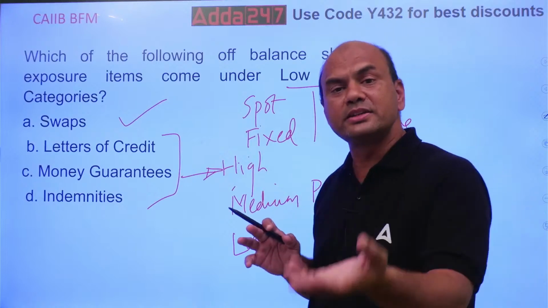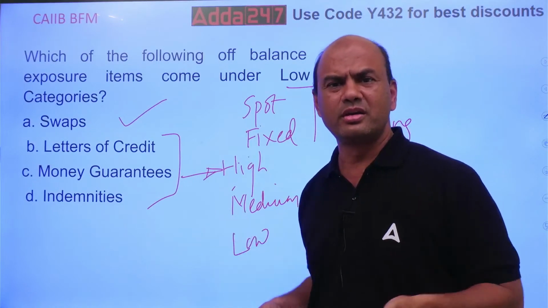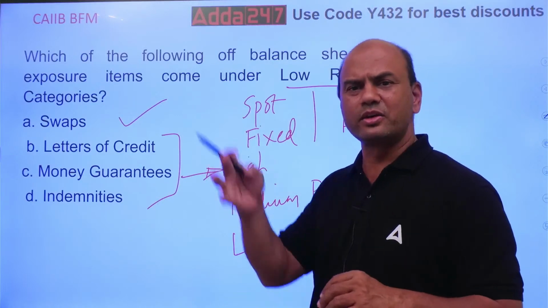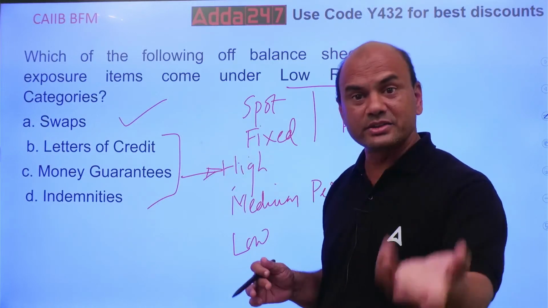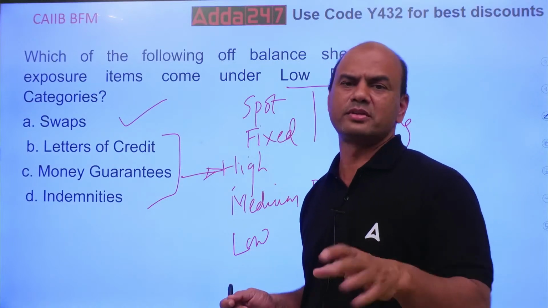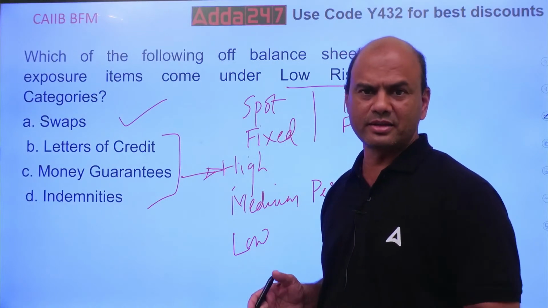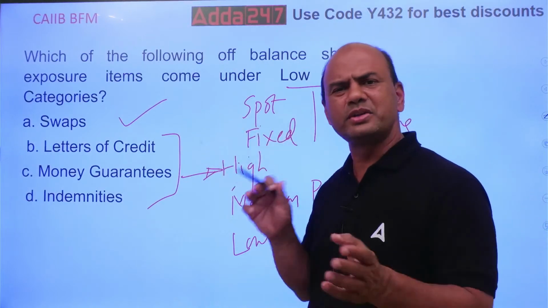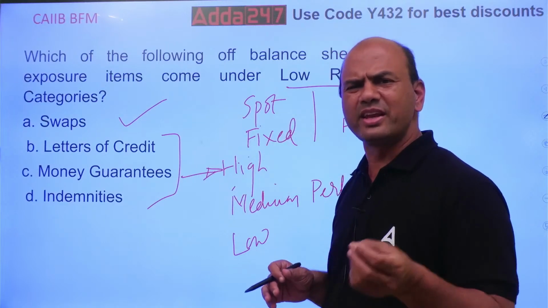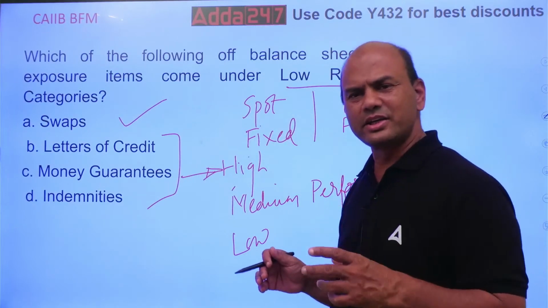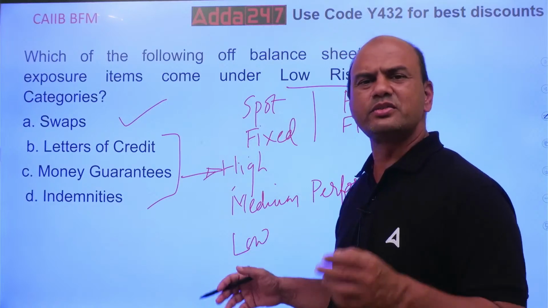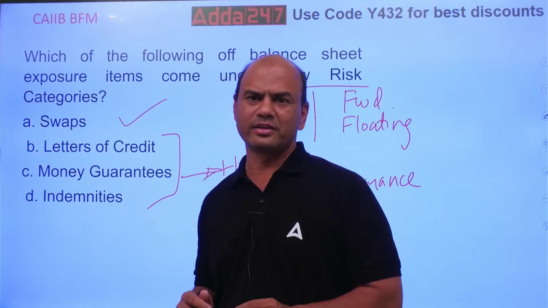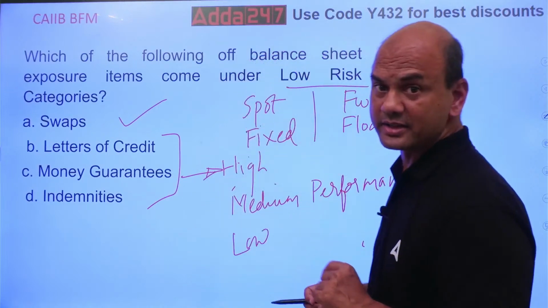Why? Because somebody is building a road, and I give a guarantee on his behalf to the government body. If he does not build the road, only then will I have to pay. So there is someone who is doing something related to performance. And low risk means all these where you are just juggling with the money. Very low margins are there. That's why these are of low risk. All these swaps, forwards, FRAs are low risk. Got it? So these are the three categories.